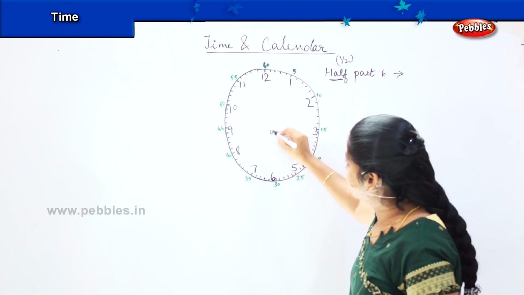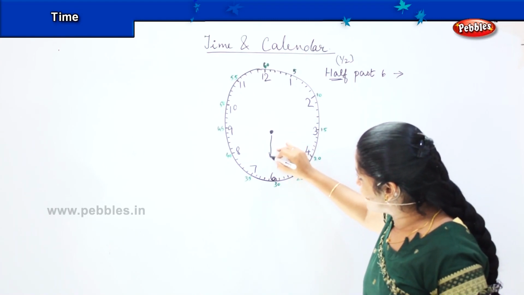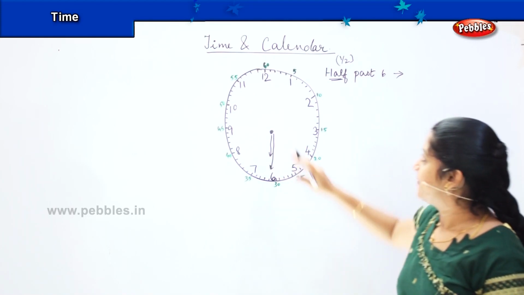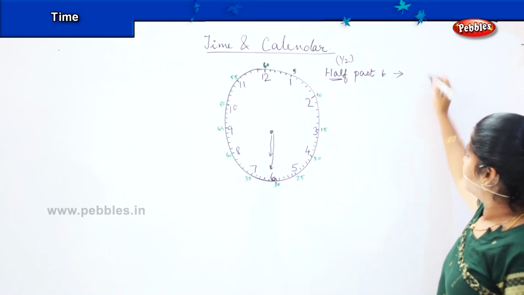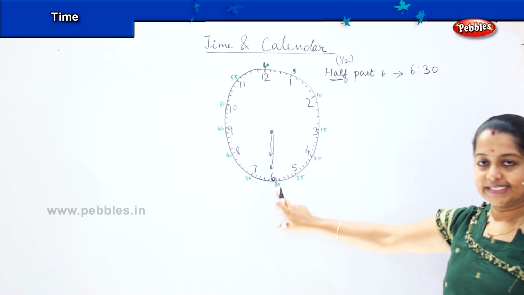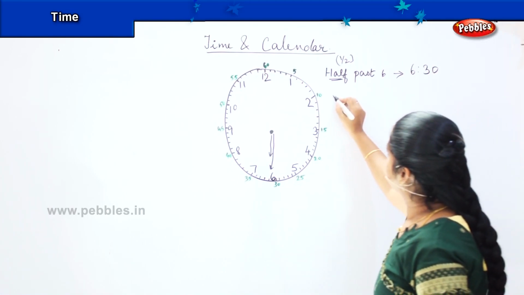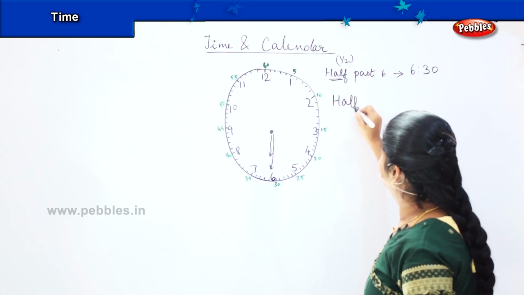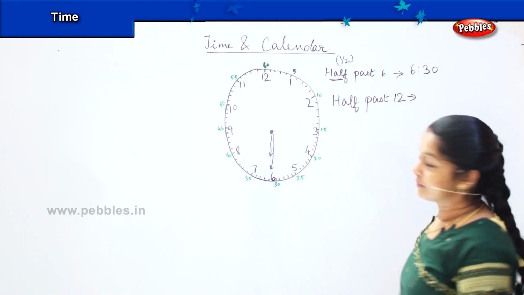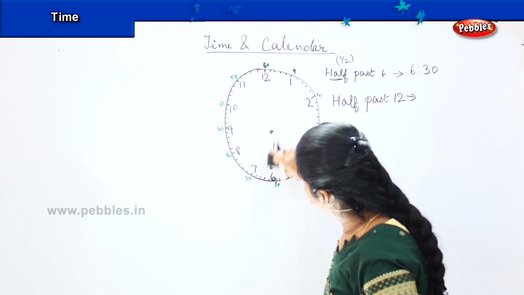So where will be my needle? If I say half past 6, my small needle will be on 6, my big needle will also be on 6. This is called half past 6, which means it is 6:30. Right? Now if I say half past 12, how will you write?